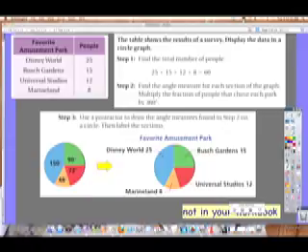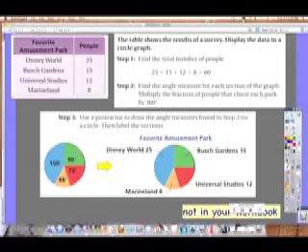So get ready. I'm going to flip the board because this one is kind of crowded, and we're going to do two things at once. We are going to figure out the degrees and the percentages. On your paper, what you want to do is write down the 4 amusement parks. We've got Marine Studios, Disney, Busch Gardens. Take your time.